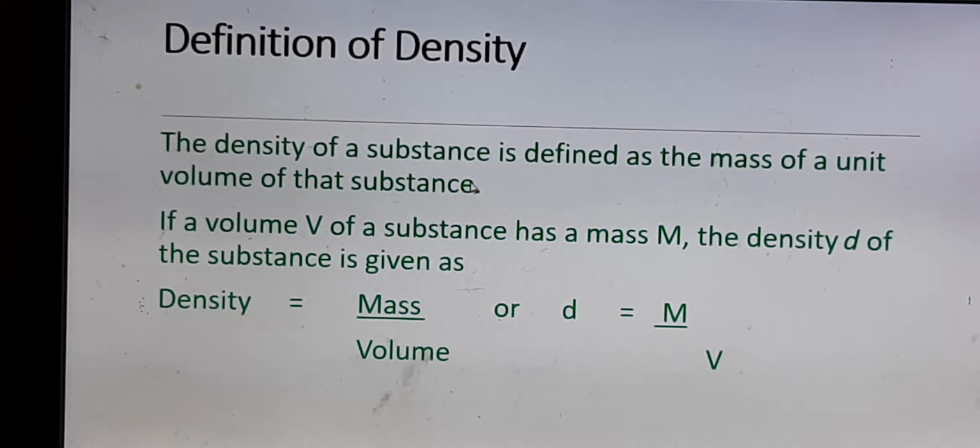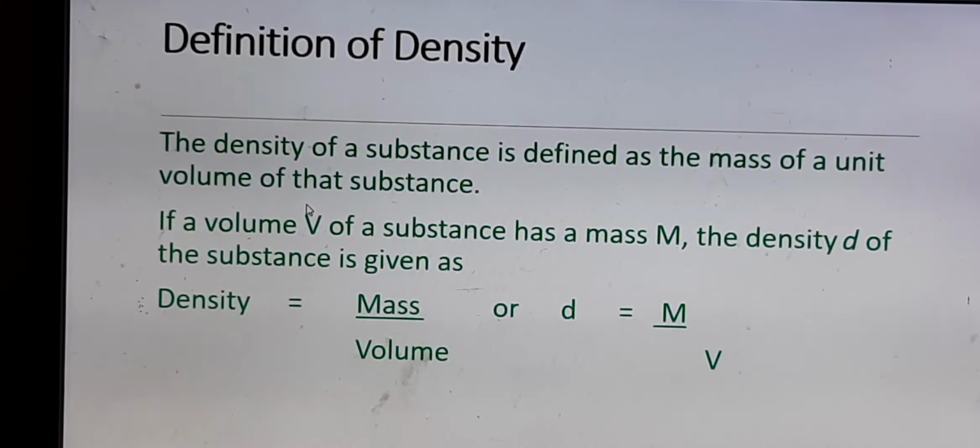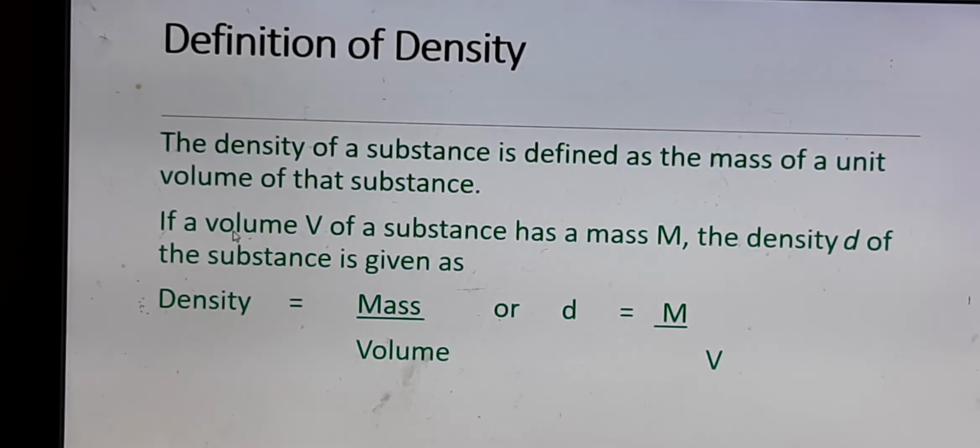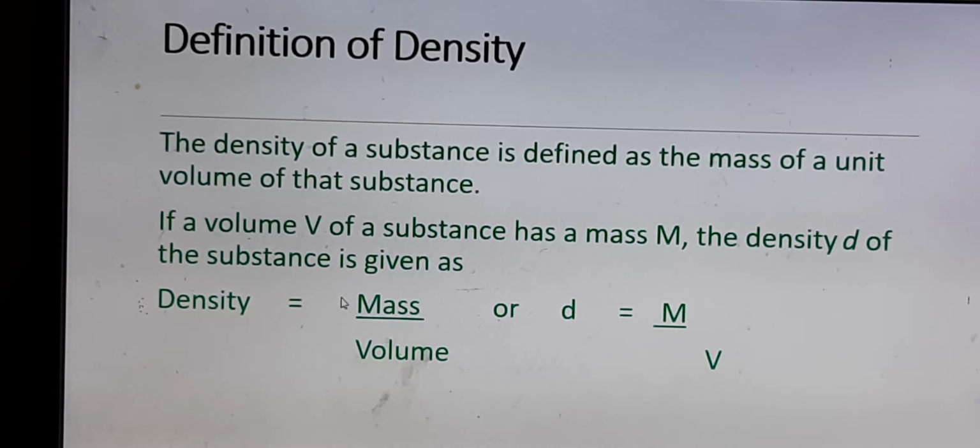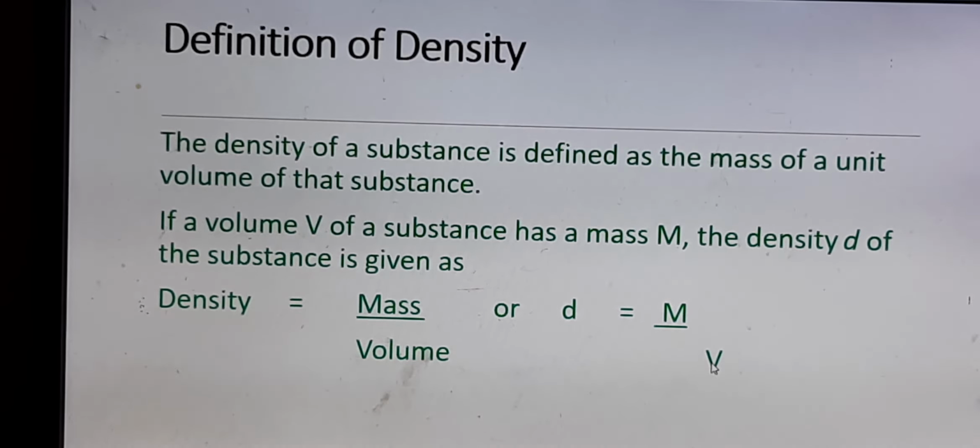Now, the definition of density. The density of a substance is defined as the mass of unit volume. That means we are fixing the volume. Unit means 1 unit of the substance. So if a volume V of a substance has mass m, the density D of the substance is given as density is equal to mass by volume.